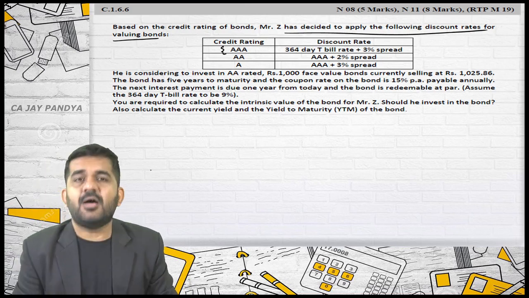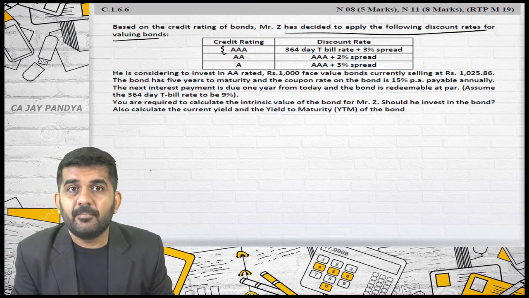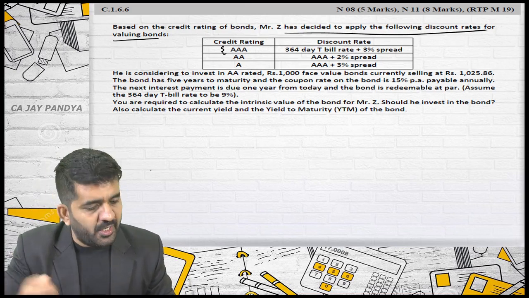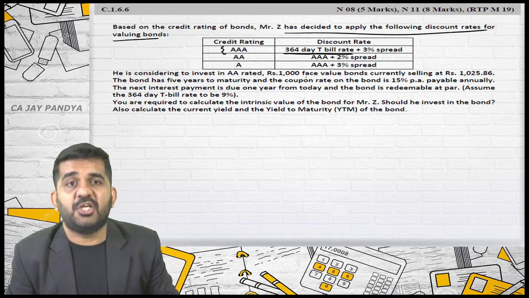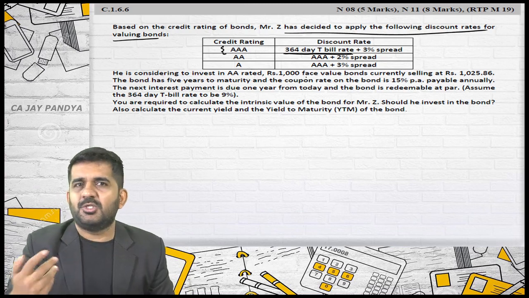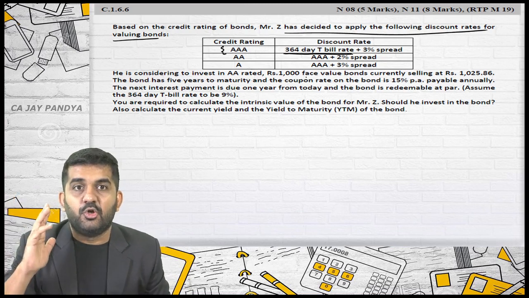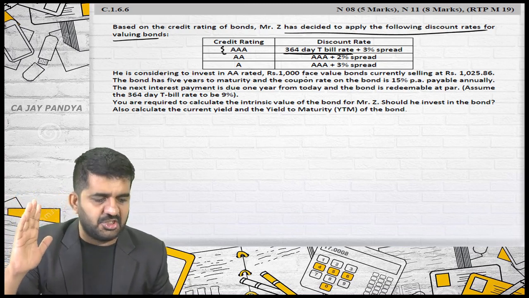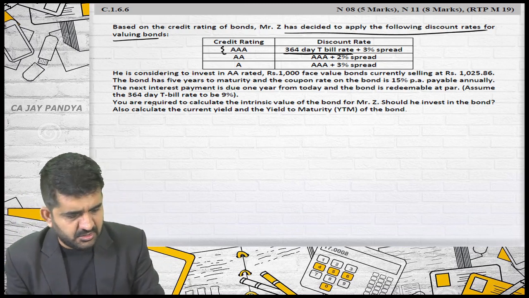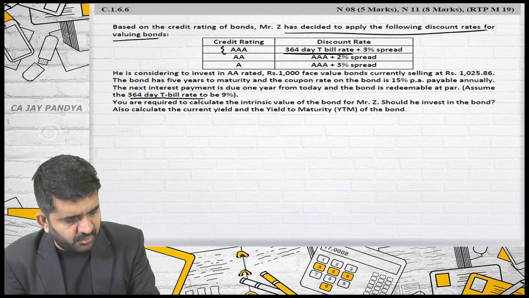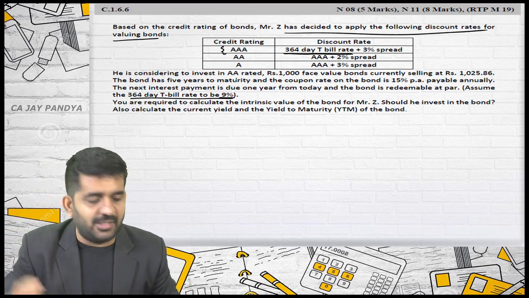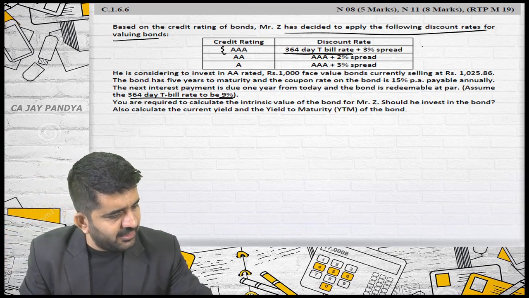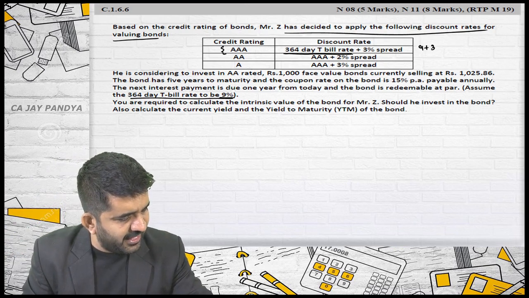If the bonds are AAA rated, then what will be his required rate of return? 364 days treasury bill rate. Now you cannot just have knowledge that T-bill 364 rates, it goes on changing. Here it is given that the 364 T-bill rate is 9%. So if the bonds are AAA rated, his required rate of return will be 9 plus 3, is equal